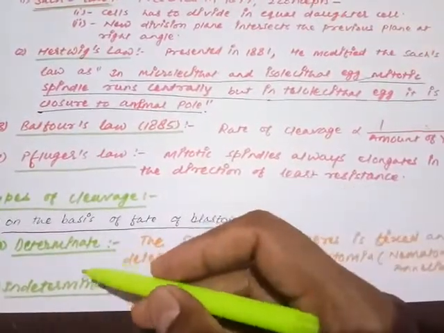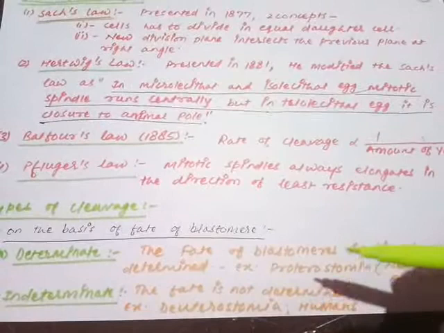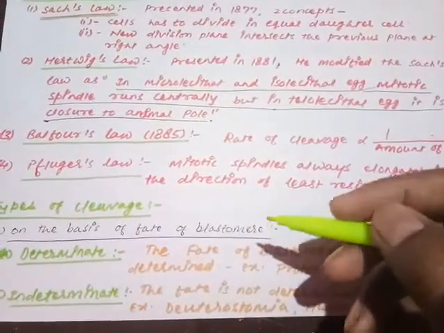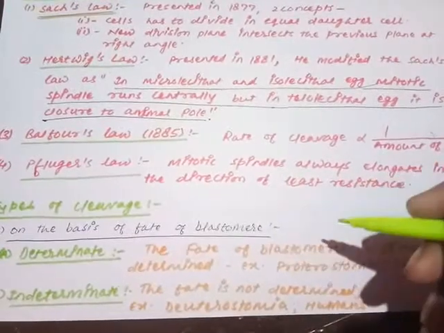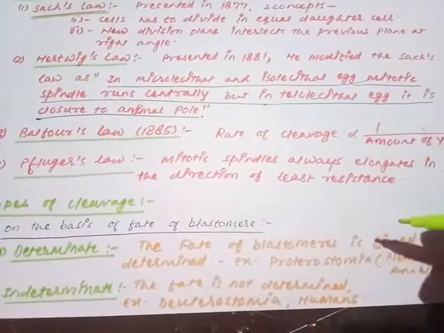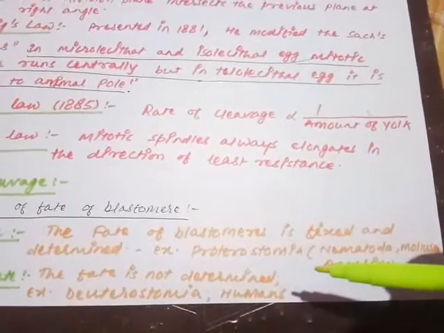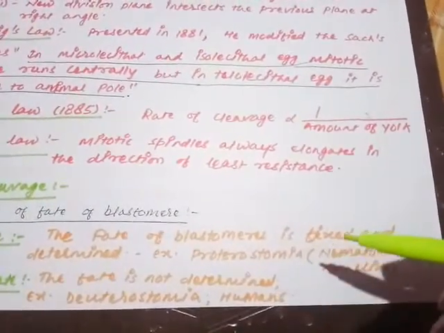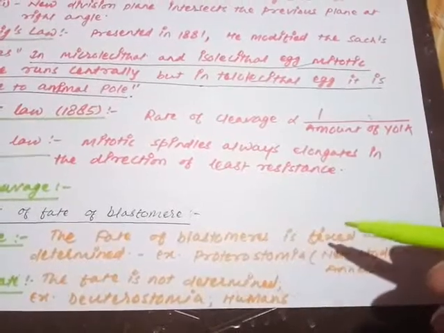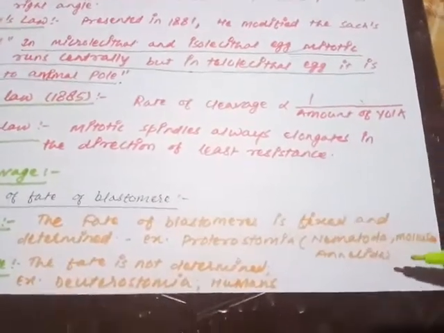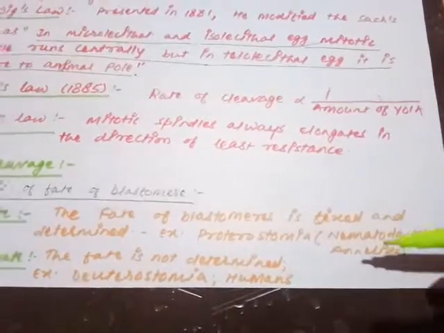That is why it is called the determinate type of cleavage. Determinate means each and every blastomere has a fixed fate. If the blastomere is not available, that structure will not develop in the adult form. This is the property of protostomia, the group of animals where the blastopore produces the mouth first. Examples are nematoda, mollusca and annelida.